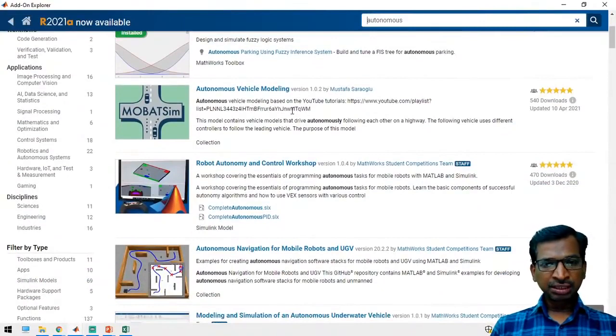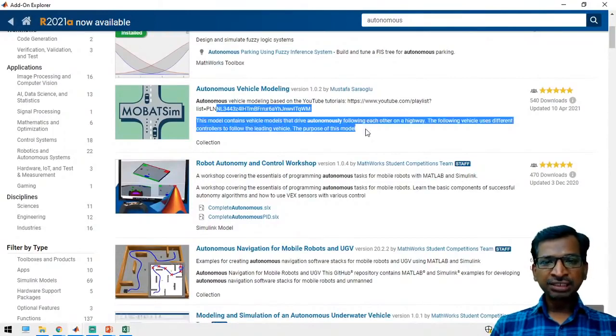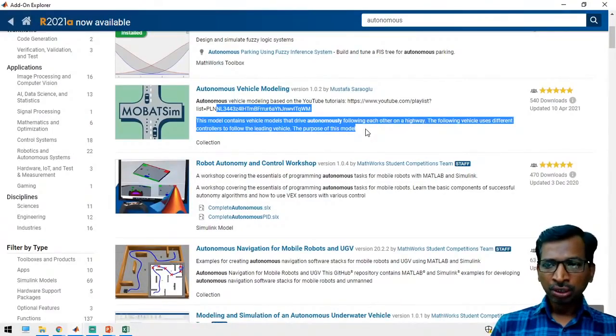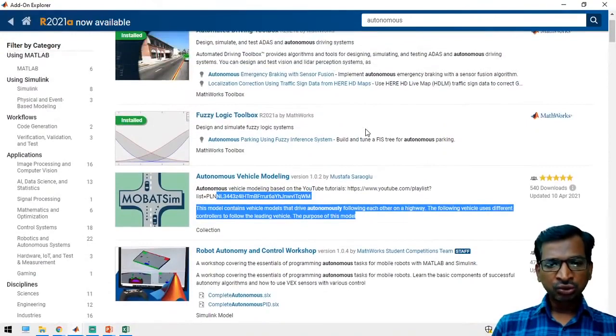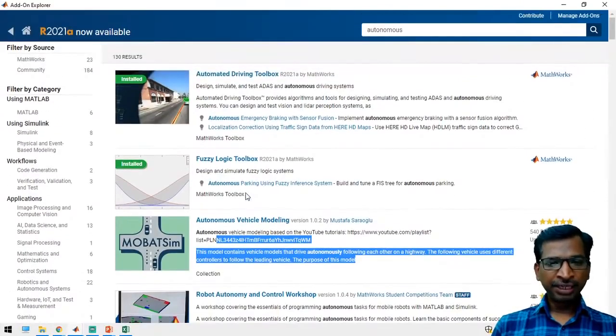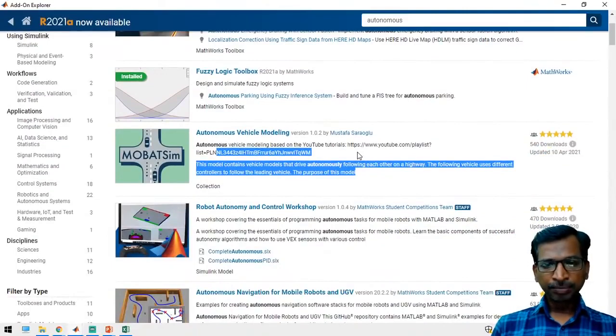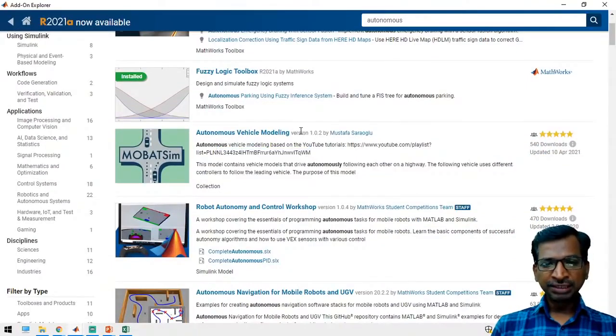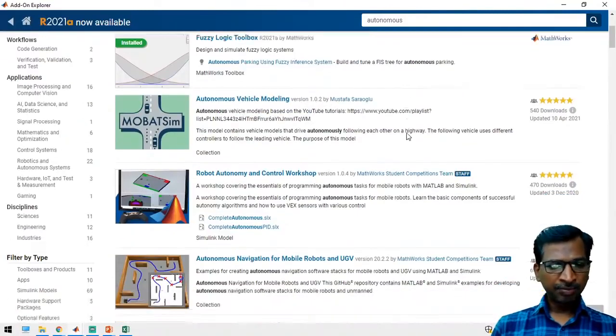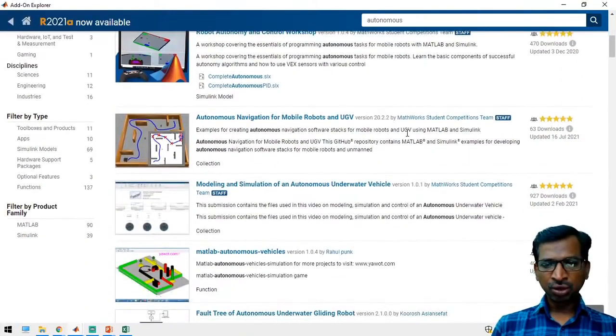While you install these toolboxes, some toolboxes have been released by MATLAB, and some have been released by someone else, that is a third party tool. So while you install the toolboxes, please keep this in mind when choosing. By default MathWorks will give you the solutions, but a third party will mention its own name. So while you choose the applications, you have to keep this in your mind.